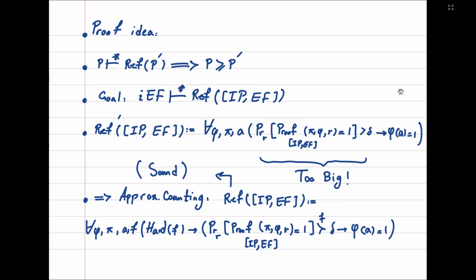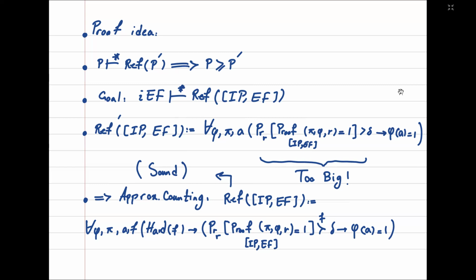So if pi is a proof of phi with high probability, which makes it a real proof for phi, then phi A equals 1. But we need to write these things in the propositional language. So the probability part is too big because we have to enumerate over all possible R's. And this becomes exponential, and we can't use it for our goal.